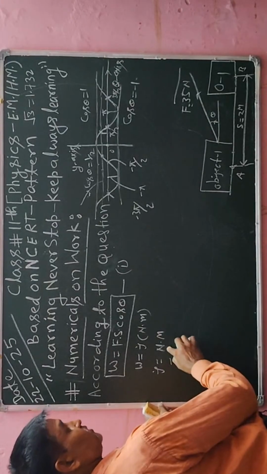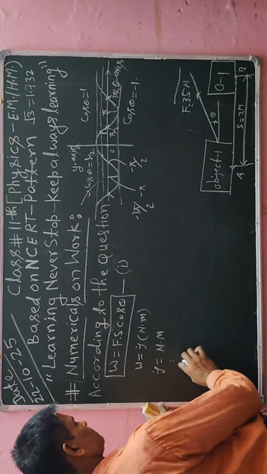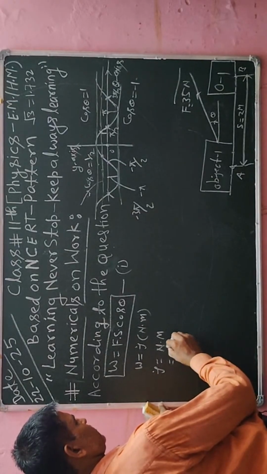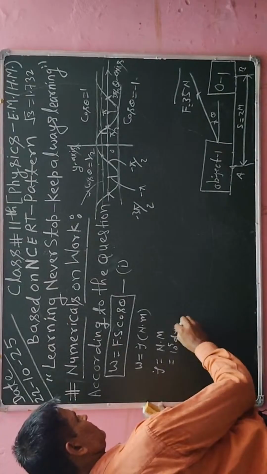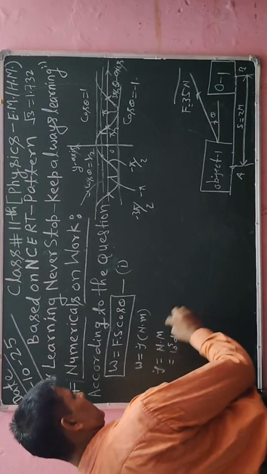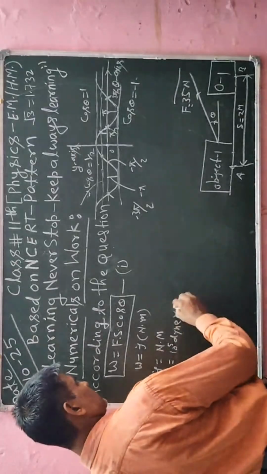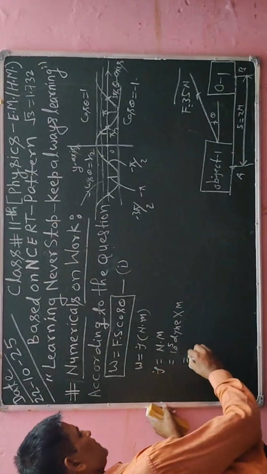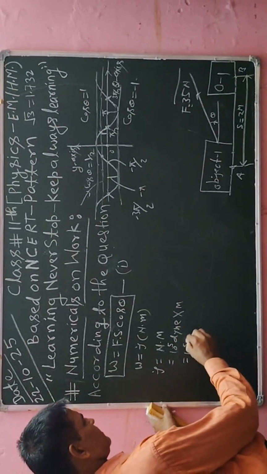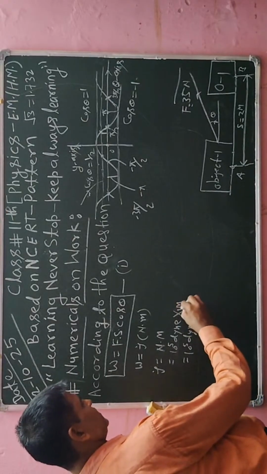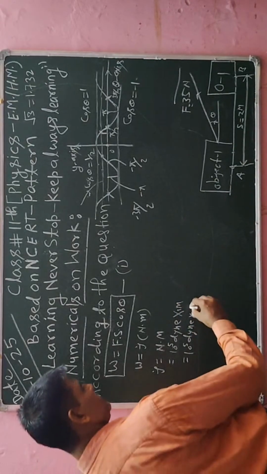So 1 Newton is equal to 10 to the power 5 dyne, into meter. First of all, here I will write 10 to the power 5 dyne into 1 meter. 1 meter I will calculate in centimeters.